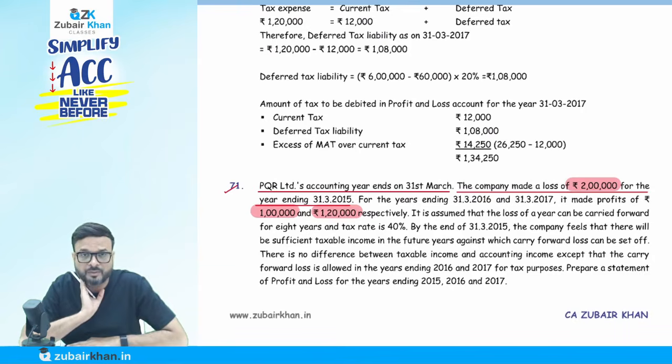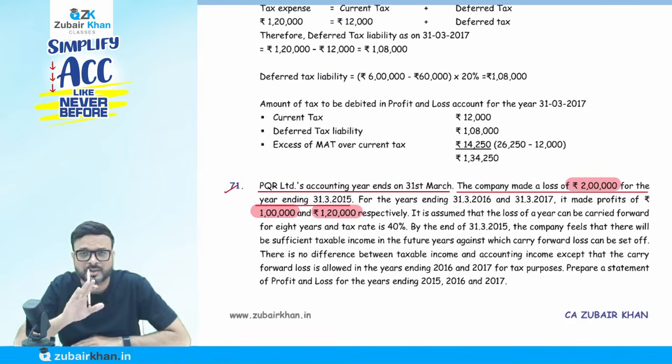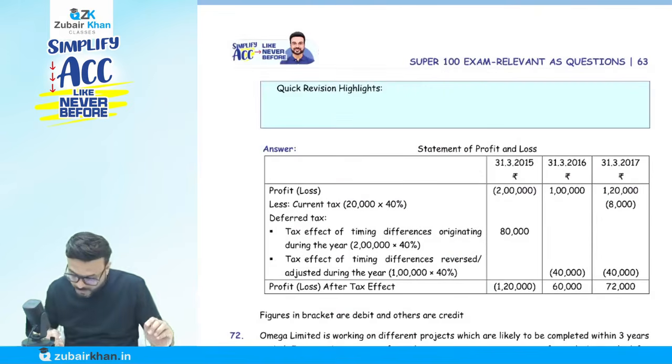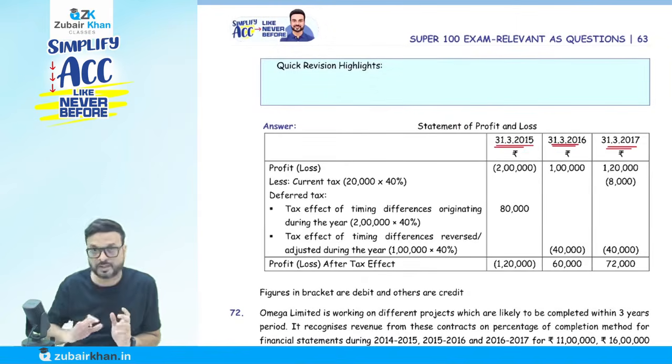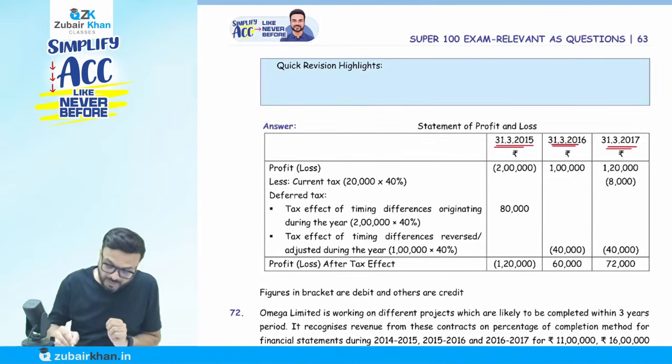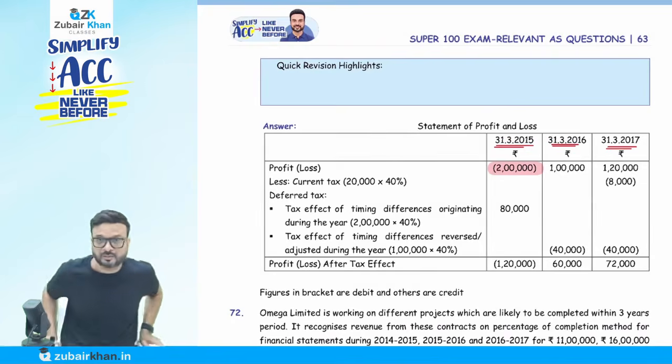Prepare the statement of profit and loss for the years ending 31st of March 2015, 2016, 2017. They are ending on March only, that is okay. Now understand what they're saying. Listen very carefully: 31st of March 2015, 31st March 2016, 31st of March 2017. They have a loss of rupees 2 lakh on 31st of March 2015.